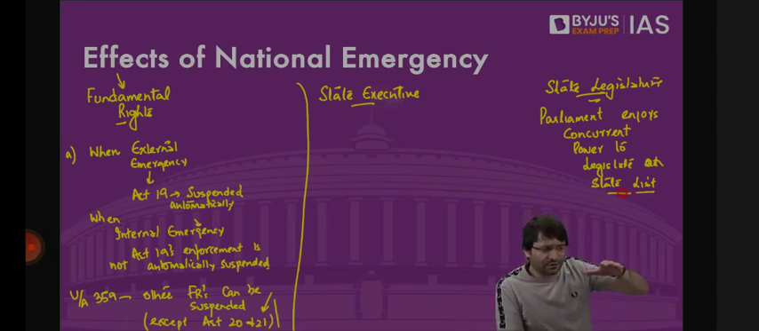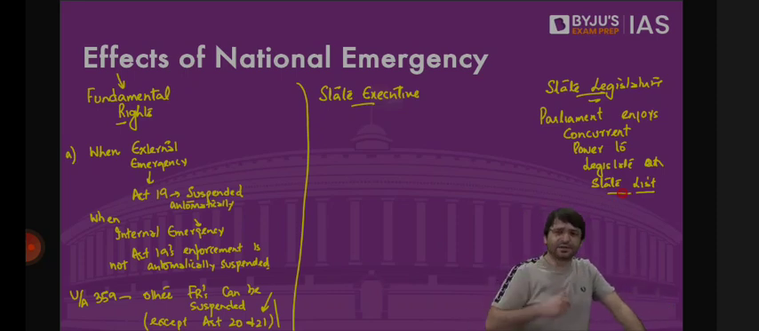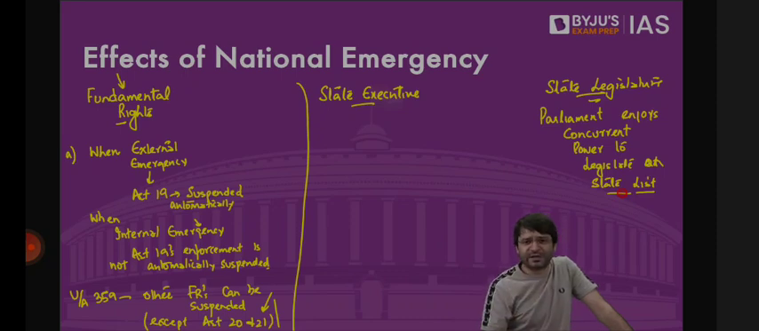Listen to me carefully. Understand the expression, because when you write these words, "Parliament enjoys the concurrent power to legislate on state list," it becomes a beautiful statement wherein you're explaining everything. Otherwise, you have to write that Parliament also has the power to make a law on state list, while the state legislature also has the power to make a law on state list. This becomes two big statements. You just have to write it in one line so that it conveys everything.